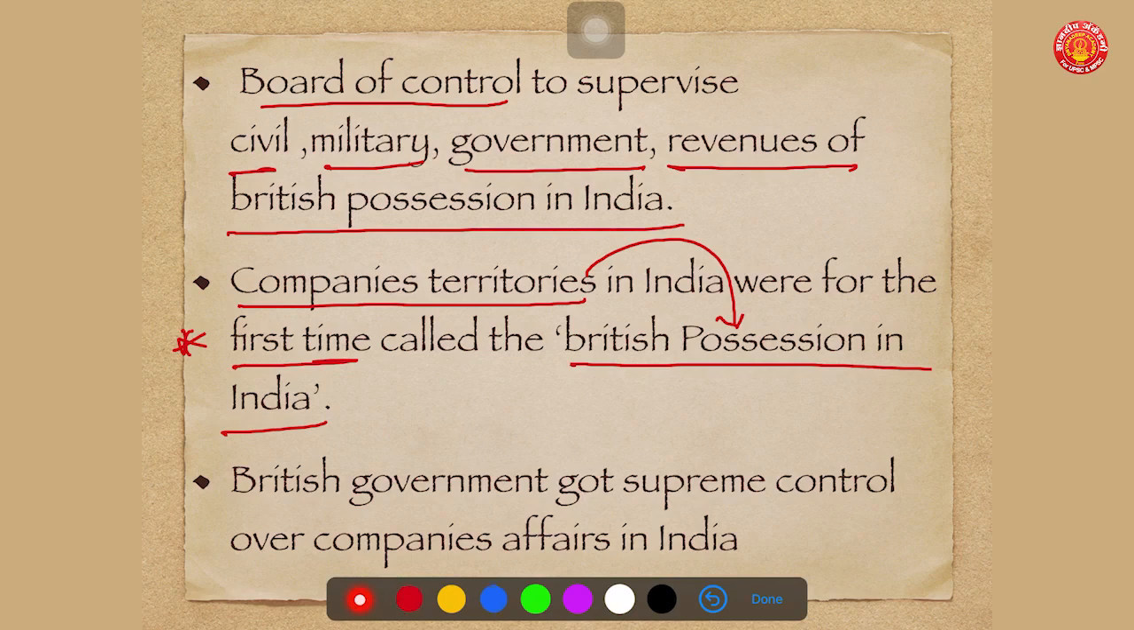Wherever I am using the word first, you have to keep in mind these are potential areas for questions in prelims. Now the next important point is that British government got supreme control over company affairs in India. So under this particular act, the British government started controlling the affairs of the company in India.